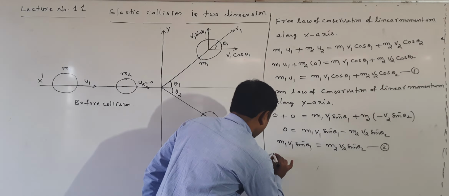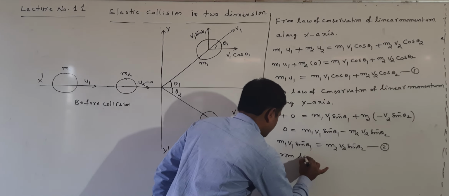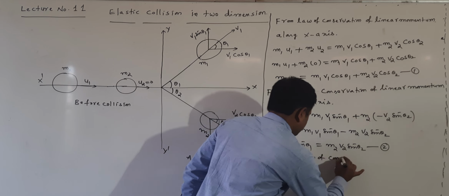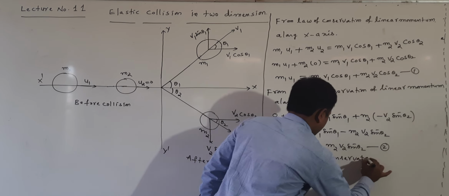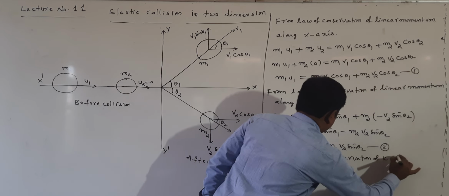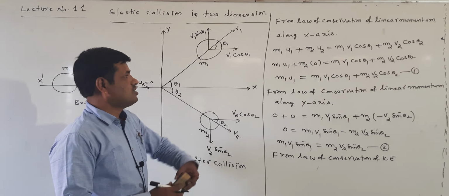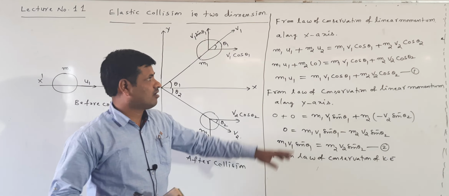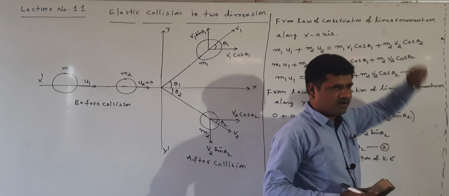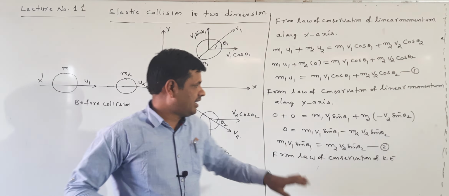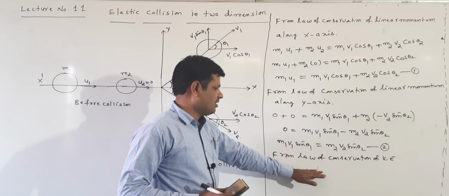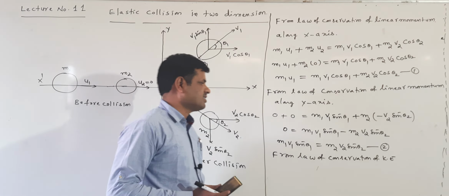Next I am applying the law of conservation of kinetic energy. Here these two I am taking as components because linear momentum is a vector quantity, but for kinetic energy I am not taking the components, because kinetic energy is a scalar quantity.